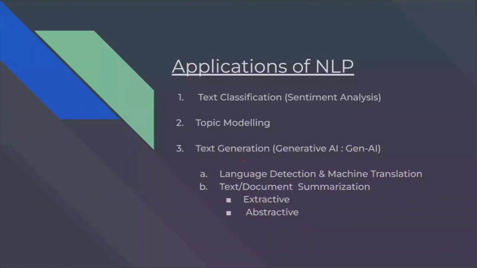Okay, so we have already talked about certain applications of NLP, whether it is text classification we saw now, topic modeling also we saw. The next one is language detection and machine translation. This is universally used, and in enterprise this is most often used when it involves multiple geographies. So how does it work?